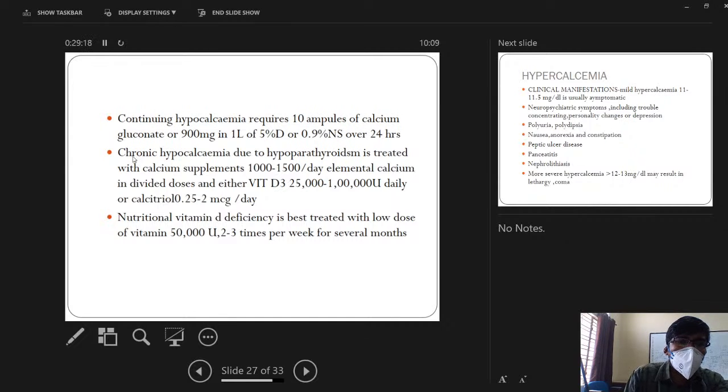The other thing is chronic hypocalcemia or hypothyroidism, we have to supplement by giving calcium and vitamin D supplements. Calcium supplements we can give 100 to 500 milligrams per day. Basically in our clinical practice we give 500 milligrams of calcium and ask the patient to take an oral calcium rich diet. Other thing is giving vitamin D supplements, that is 25,000 to 1 lakh international units daily.